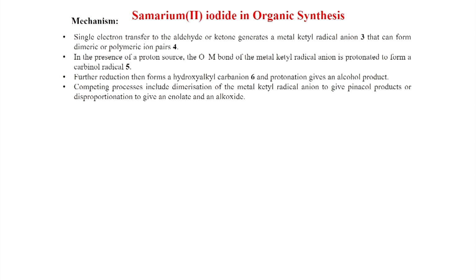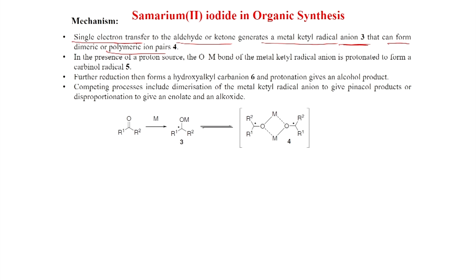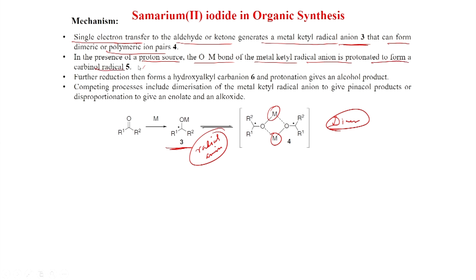So, what is the mechanism for this ketone reduction? Of course, the single electron transfer will happen to the aldehyde or ketone, and generates a ketyl radical anion 3 that can form dimeric or polymeric ion pairs 4. So, this is actually a radical anion, and this radical anion will stay as a dimer, where an atom of metal is present here. In the presence of a proton source, the OM bond of the metal ketyl radical anion is protonated to form a carbonyl radical 5.